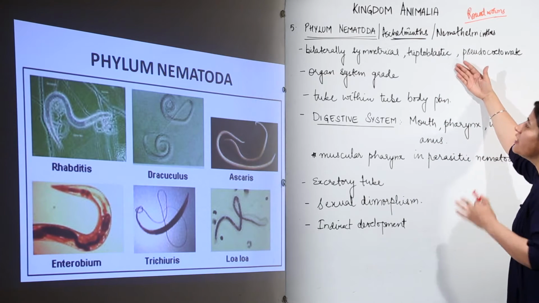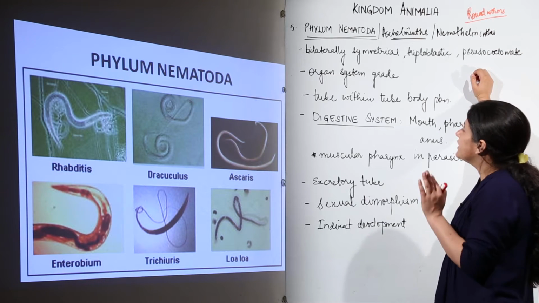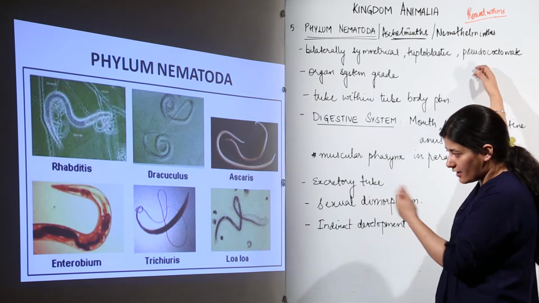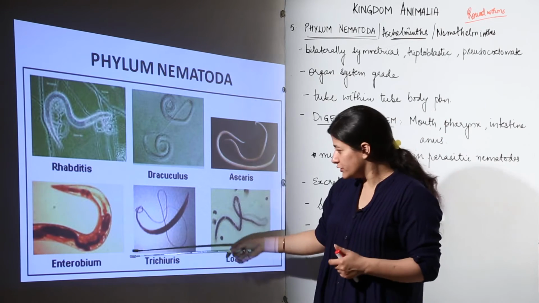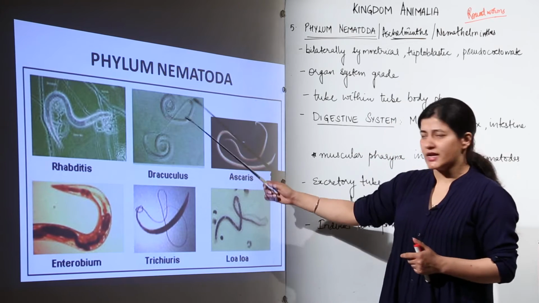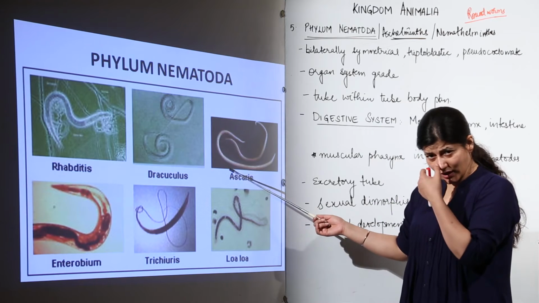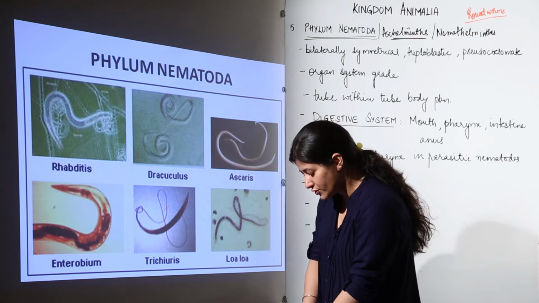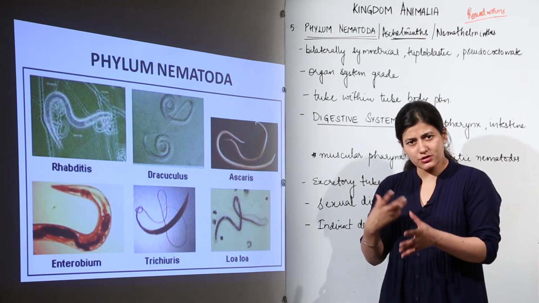But coming back, we have roundworms which we have to study. They could be free living, they could be aquatic, they could be parasitic, both in plants and animals. We have a few examples over here. If you can remember the names by heart, it is good. There is Rhabditis, that is free living, Dracunculus, that is also free living, and Ascaris, the one which is found in the gut of small children. It is often said that if there are spots on the face, there must be worms in the gut of that particular child.